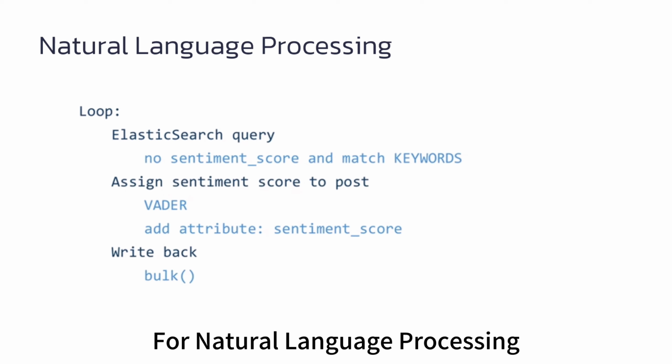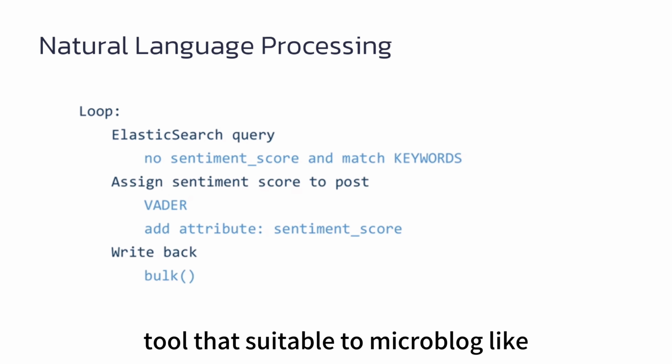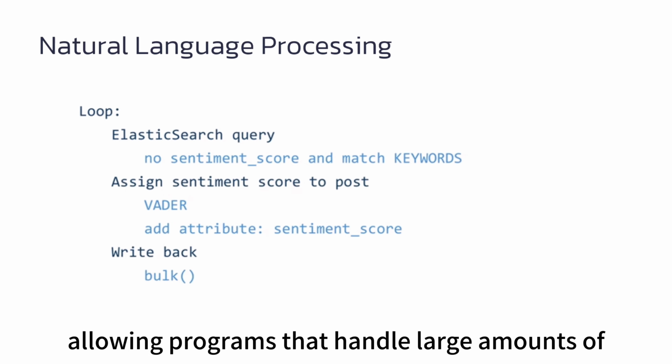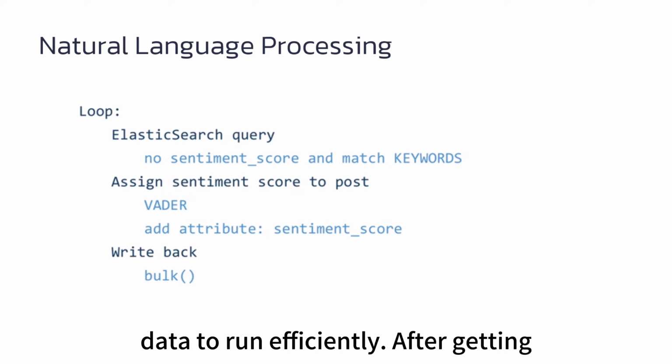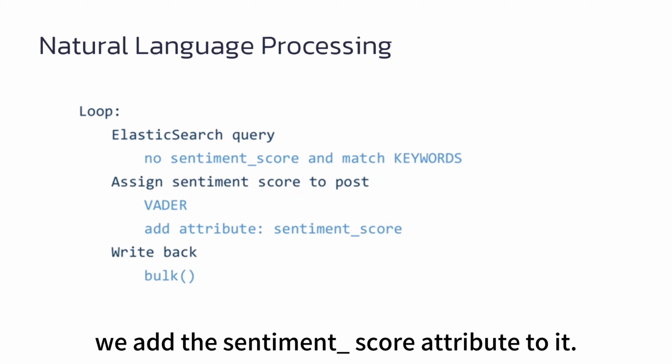For natural language processing, we use the tool VADER. It's a sentiment analysis tool that's suitable for microblog-like contexts. VADER has fast computing speed, allowing programs that handle large amounts of data to run efficiently. After getting the sentiment score of one post, we add the sentiment score attribute to it.